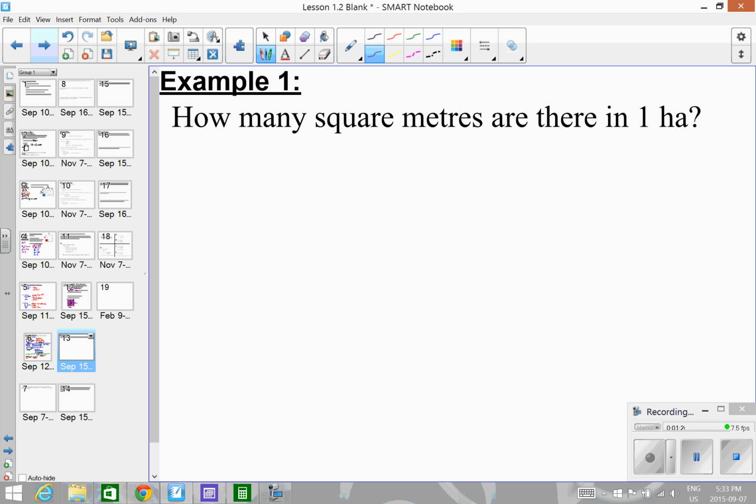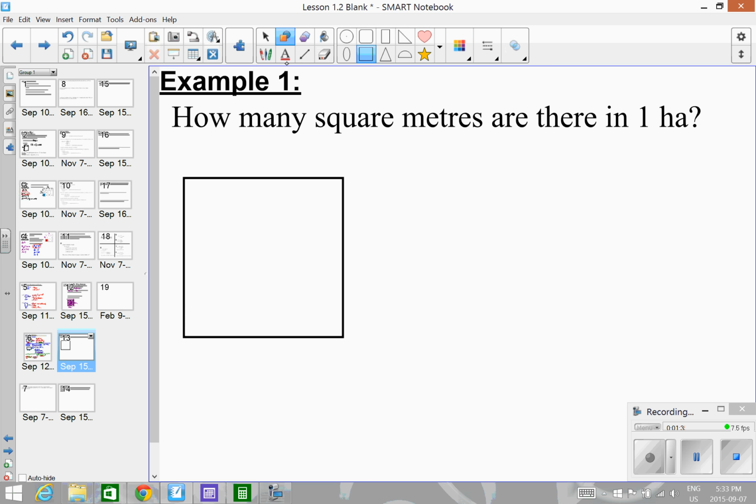So the question is, how many square meters are in 1 hectare? Well, we know how big the sides are, but I don't know how many square meters. So I know that 1 hectare is 100 meters by 100 meters.